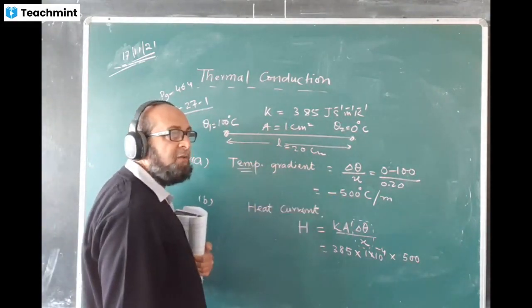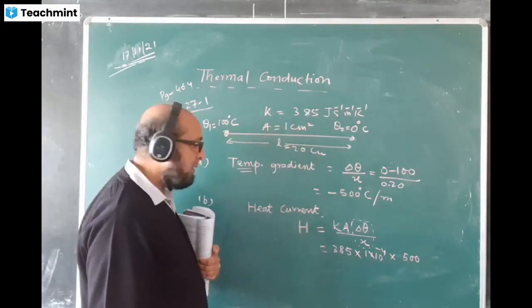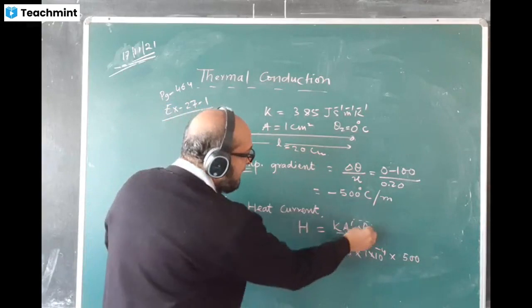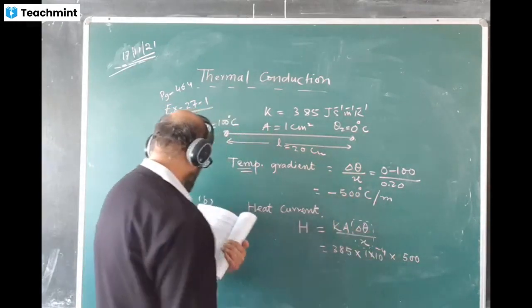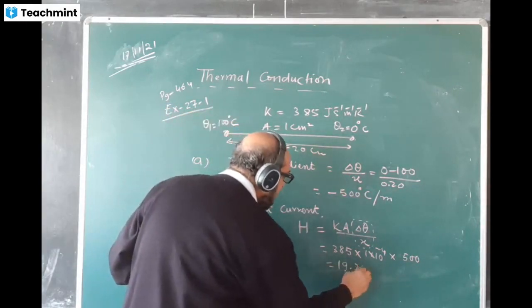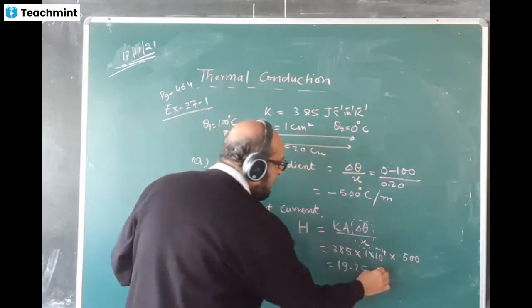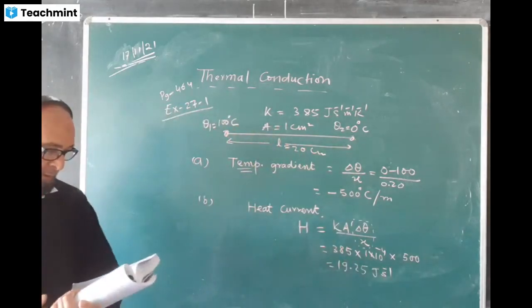The minus sign tells you that the heat flows from high temperature to low temperature. That is the only meaning of this. Now we calculate and putting 500 here with a positive sign, the answer will come 19.25. For the unit of heat current, we can add watt, or joule per second.